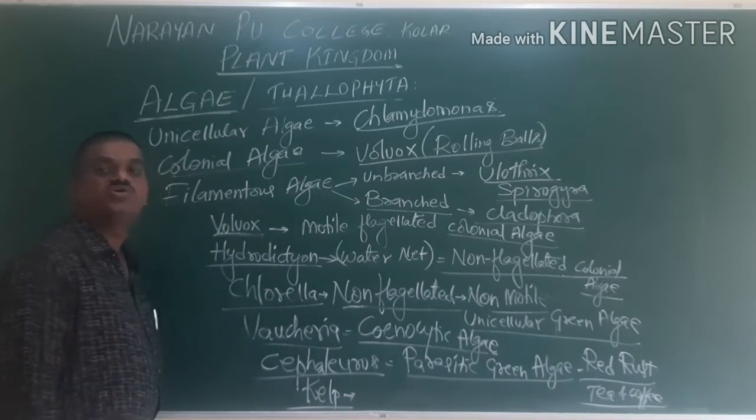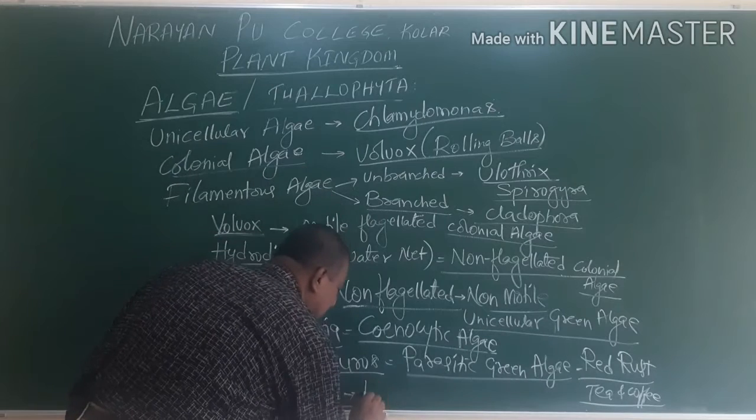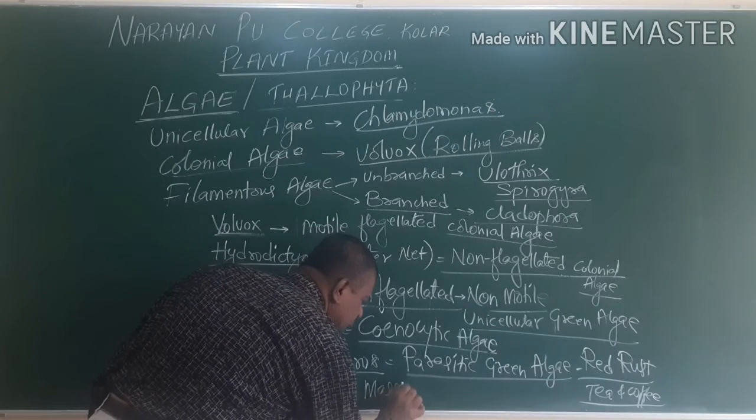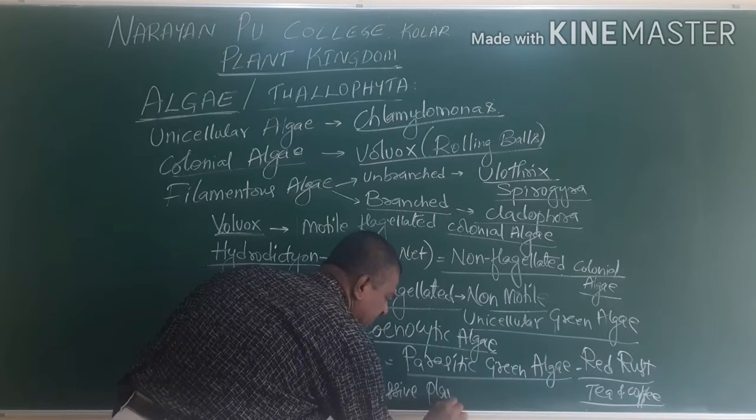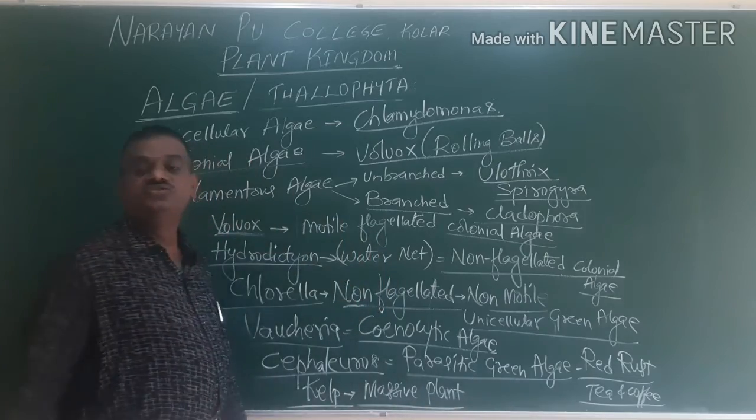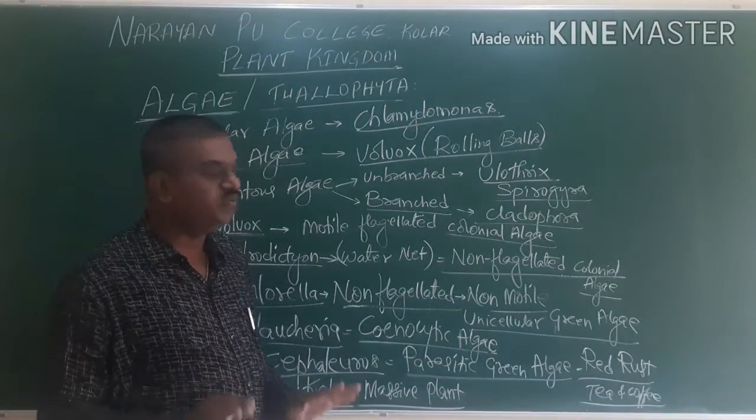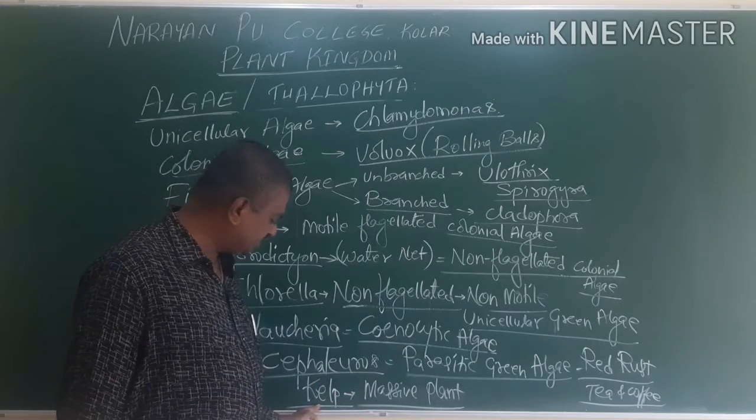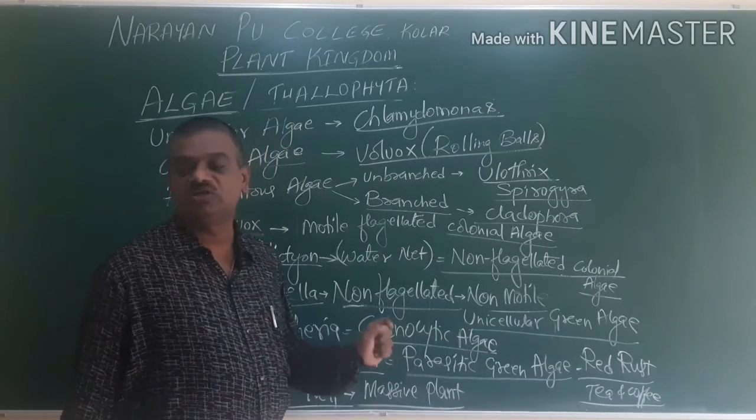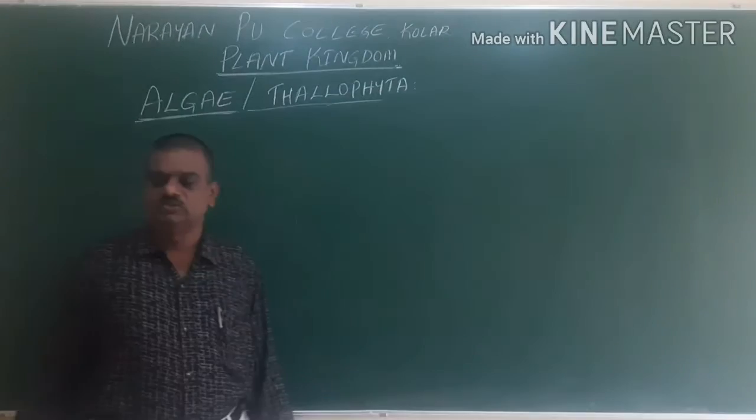Kelp is also called laminaria. This is a very massive aquatic plant. Here this plant is usually macroscopic and it is very huge. So it is called kelp or laminaria, one of the massive plants.